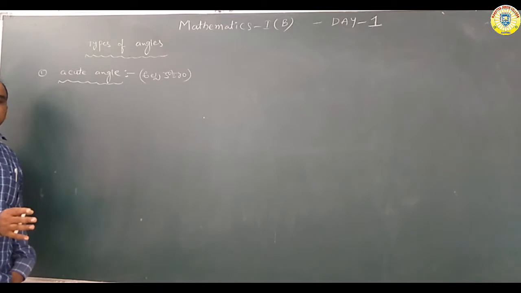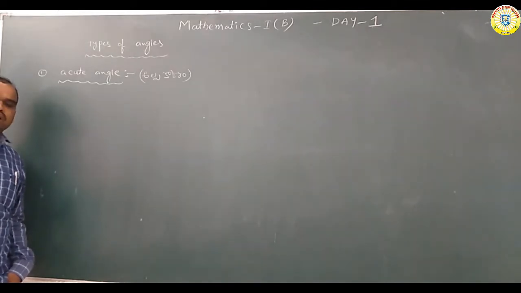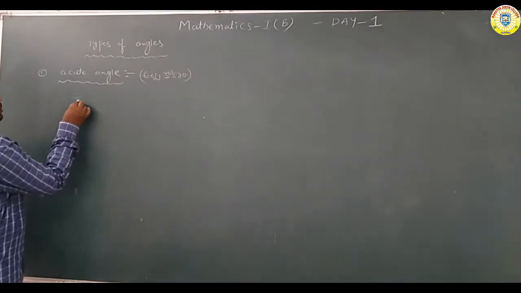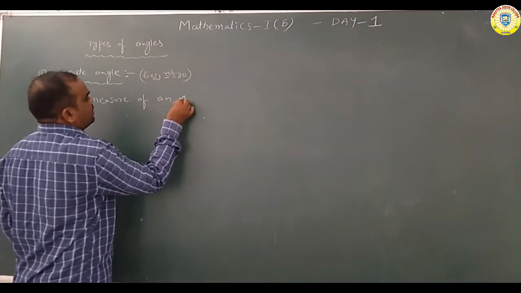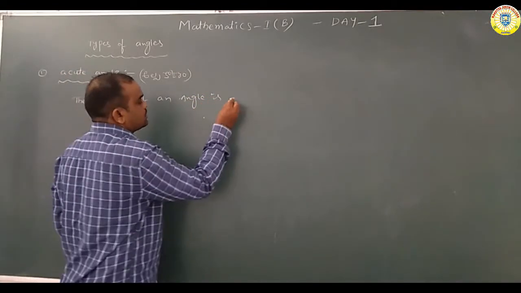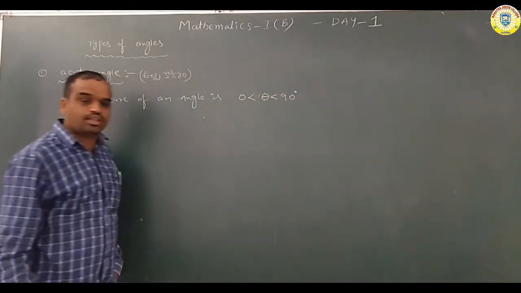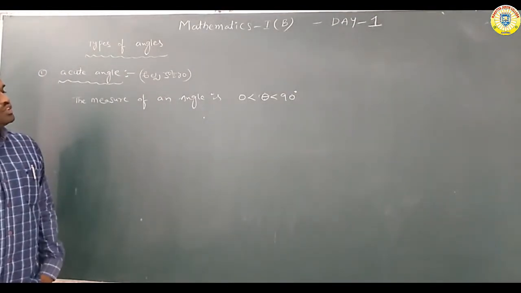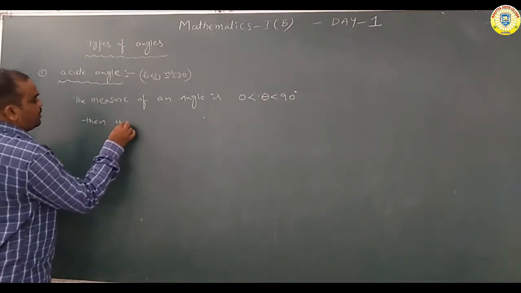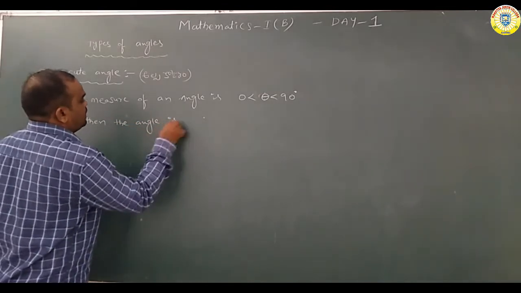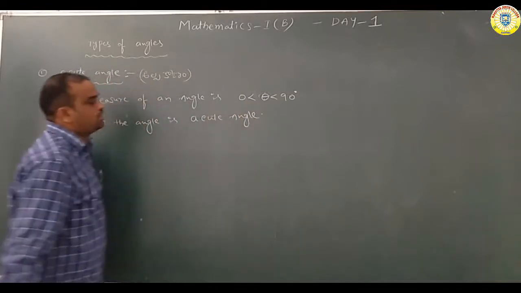If the measure of an angle is above 0 degrees and below 90 degrees, that is, 0 less than theta less than 90, then the angle is an acute angle.